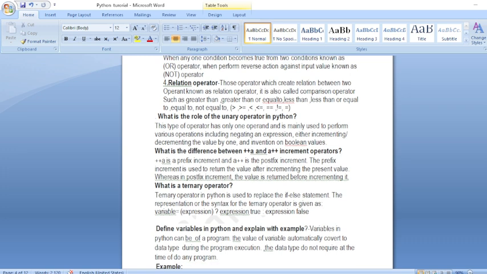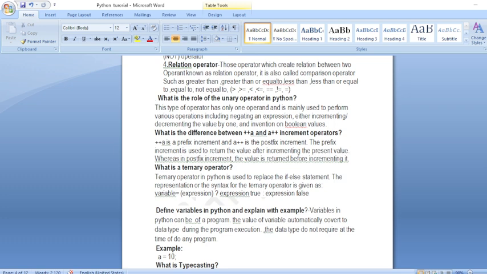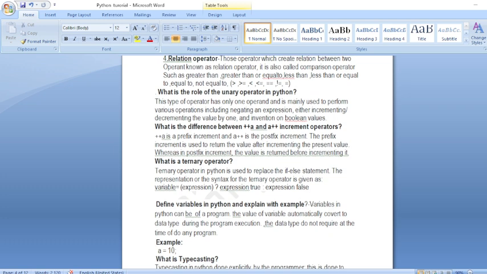नेक्स्ट इज द रिलेशन ऑपरेटर. A relational operator creates a relation between two operands. There are greater than, smaller than, comparisons. It is also called a comparison operator. Less than, greater than, equal to.